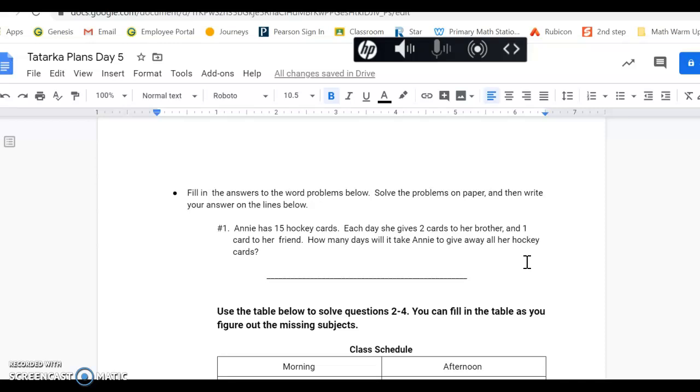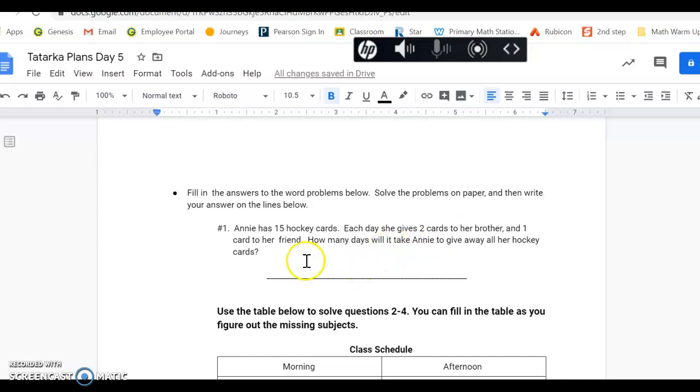So this problem has more than one step. The first thing I would figure out was how many cards a day is she giving away altogether. So if she's giving 2 to her brother and 1 to her friend every day, each day she's giving away 3 cards. So if she's starting with 15 cards and giving away 3 each day, we can use repeated subtraction or we can use division to help us find our answer.